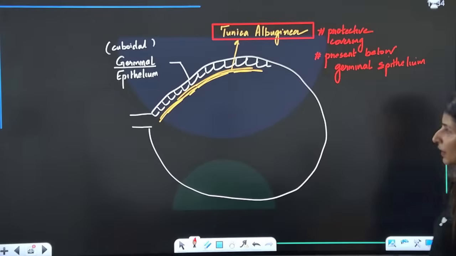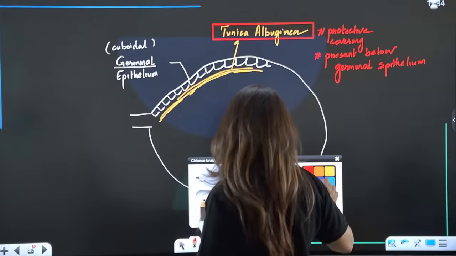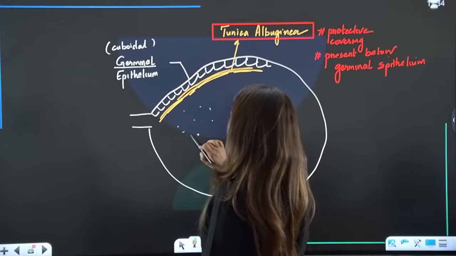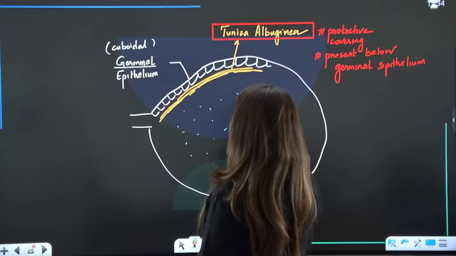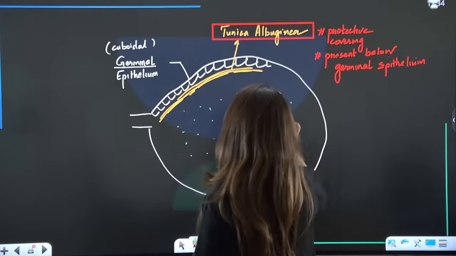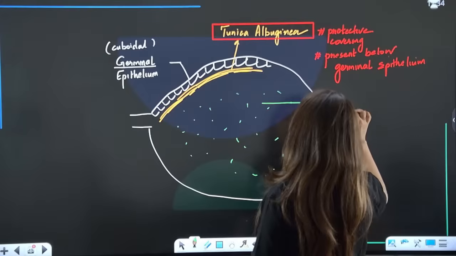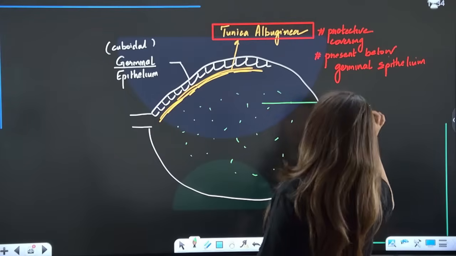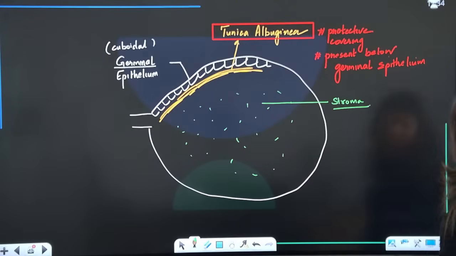Perfect. And the rest of the whole tissue was known as stroma, and we have seen that stroma is divided into two parts, cortex and medulla. Yes, we have already seen this.